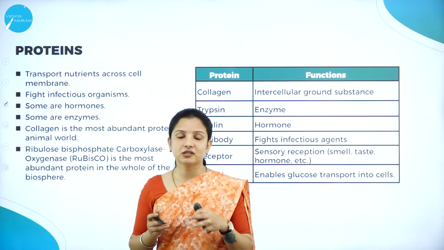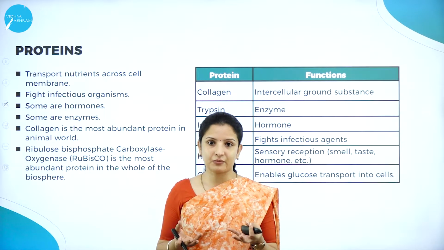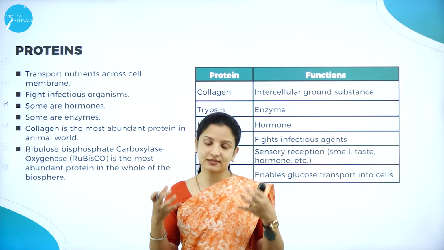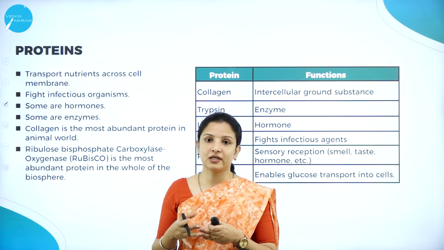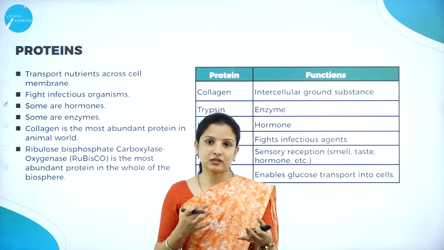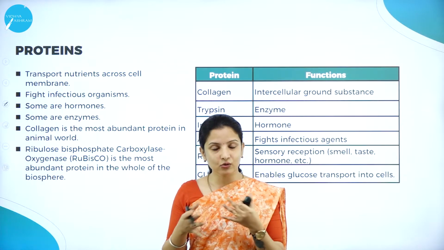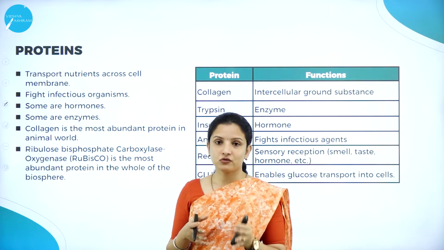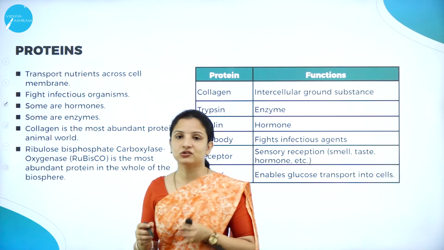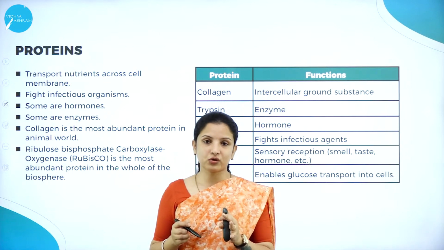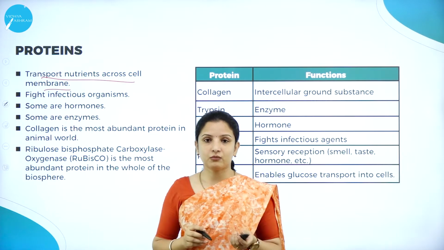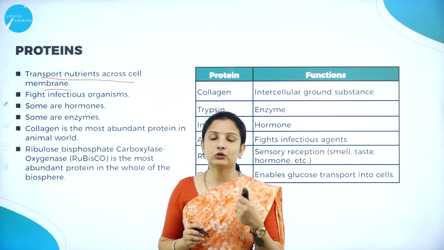Proteins help in the transport of nutrients across the cell membrane. I told you, in a plant or an animal body, there are numerous cells, groups of cells, and there is a connection between these cells. They interact with one another, exchanging nutrients and other material. The exchange of nutrients between the cells through the cell membrane takes place by the protein. So one major function of protein is to help in the transport of nutrients across the cell membrane.